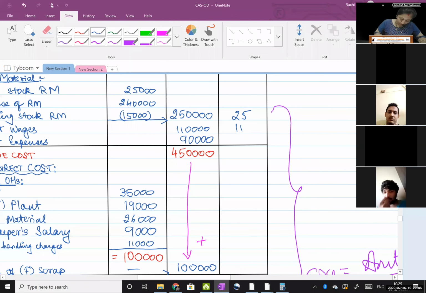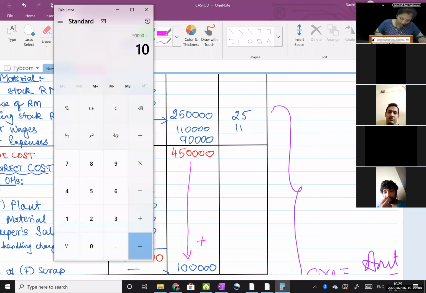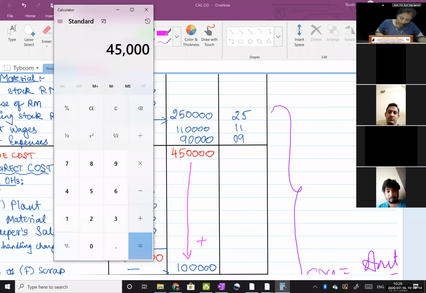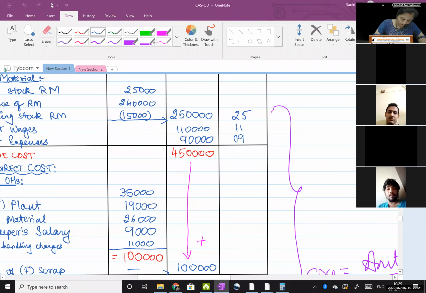Then 90,000 divided by 10,000, 9 rupees. Then 4,50,000 divided by 10,000, answer is 45.